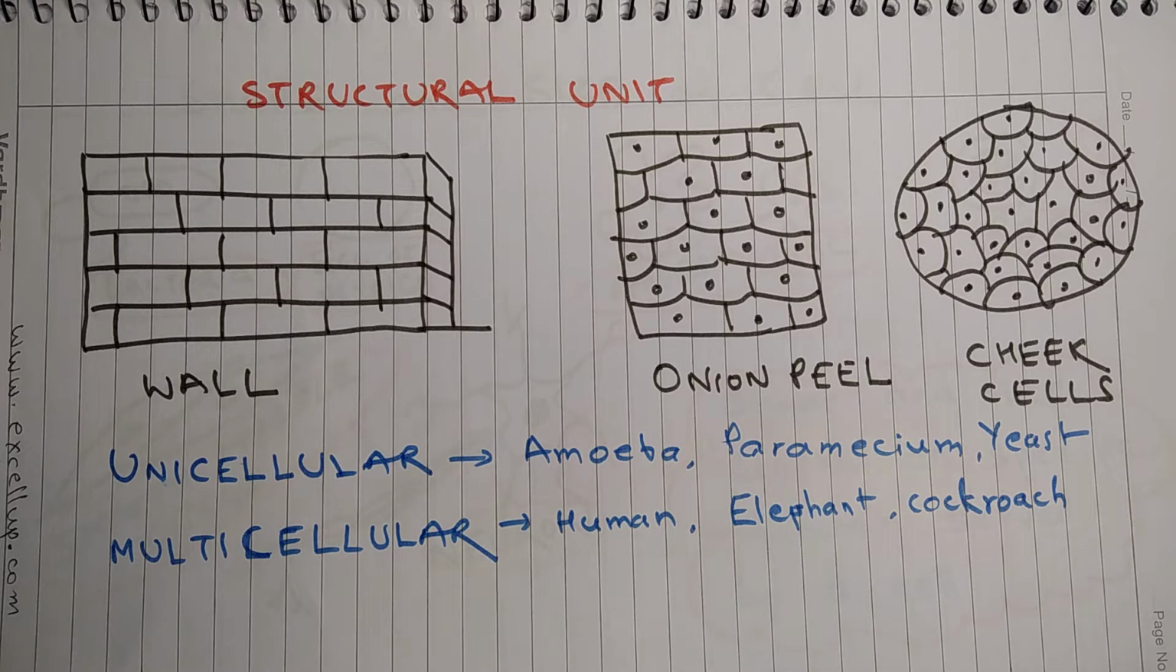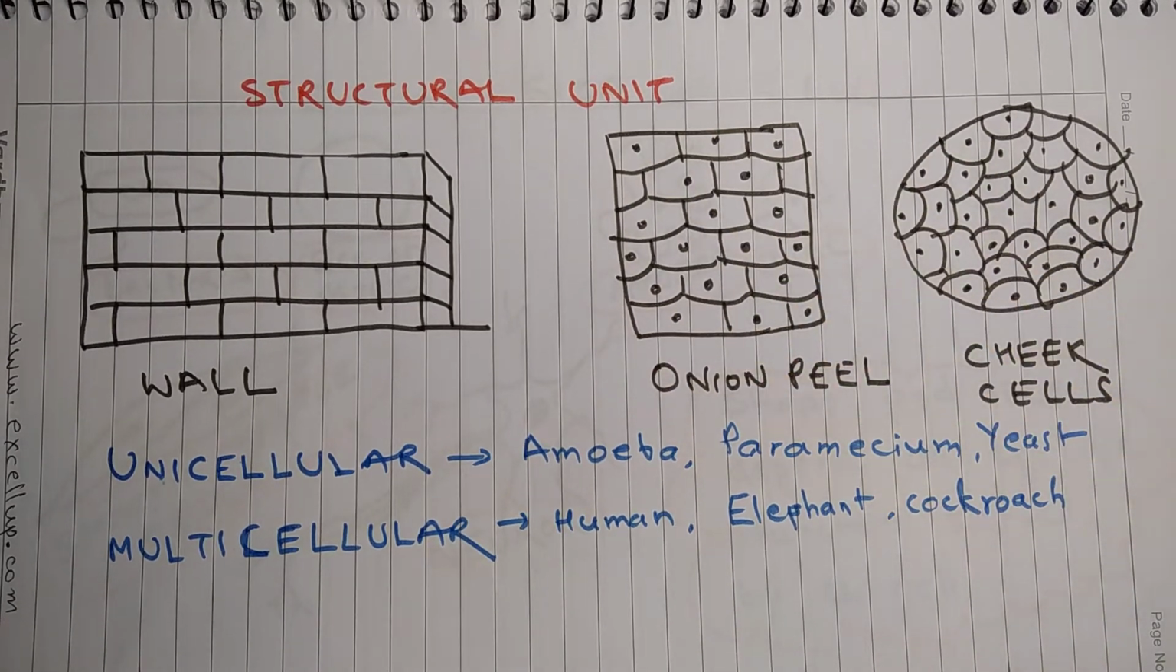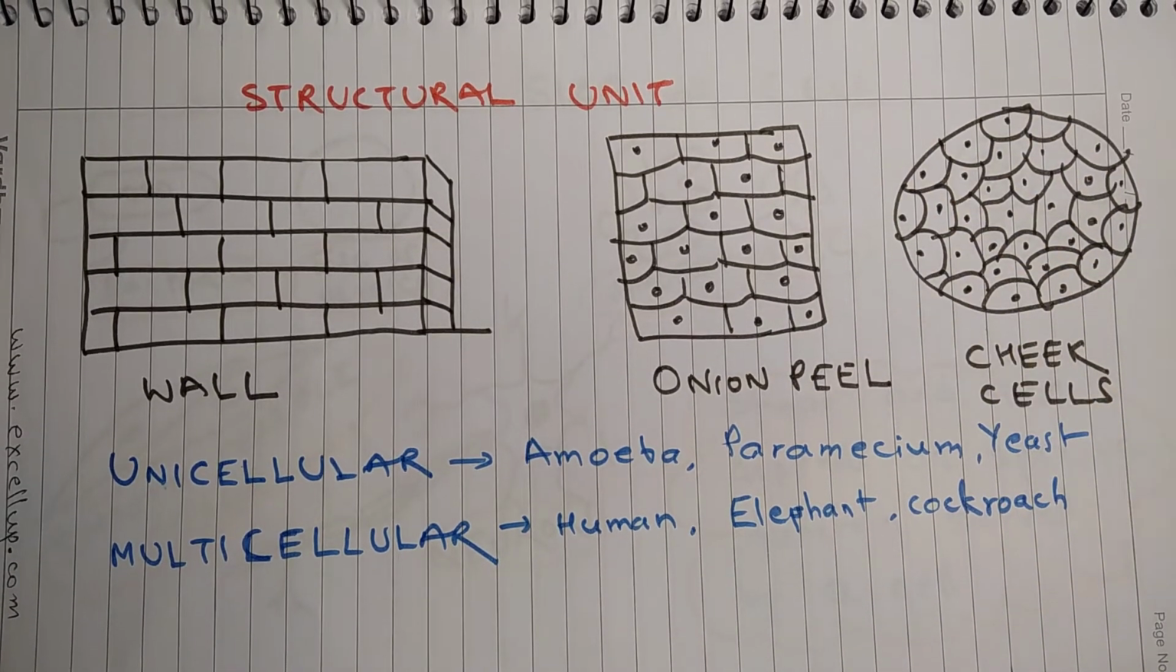Cells are the smallest independent units from which living organisms are made. Say for example, this shows a slide of cell onion peel in which you can see numerous cells. This is the example of cells from scraping from the cheek. So these are the cells and these are the structural unit of life.